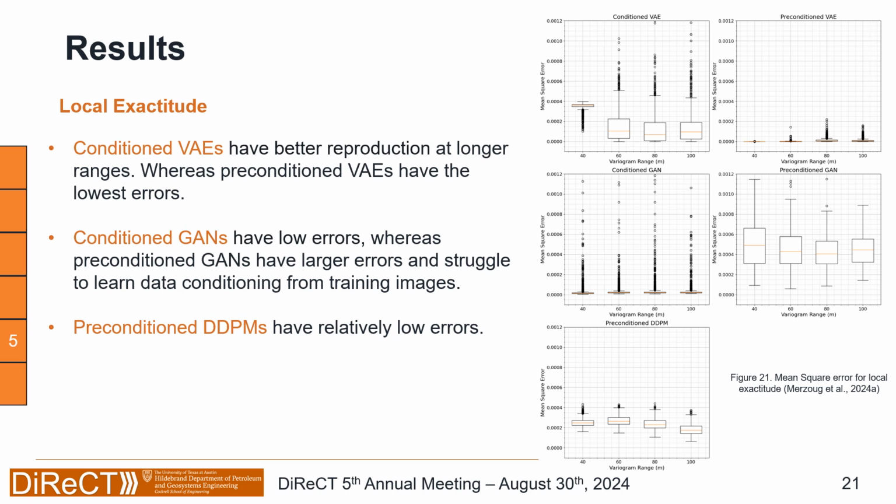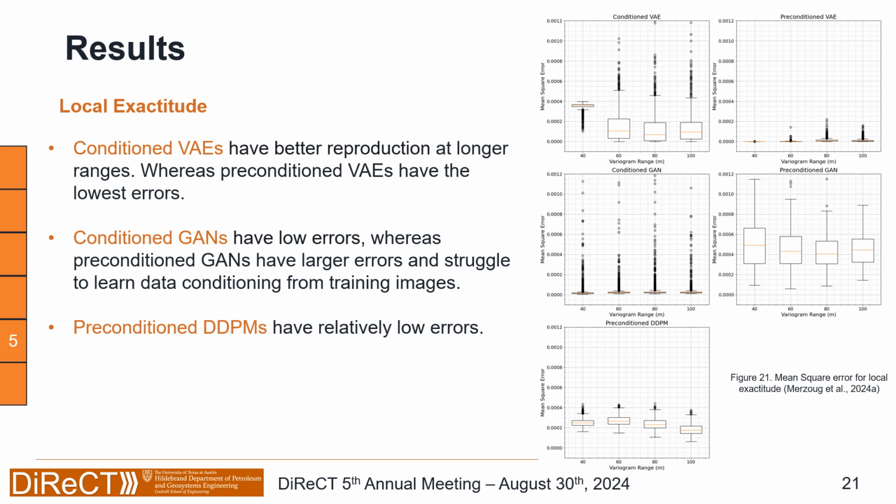Fifth, for the local exactitude, we look at the average error per 100 realizations, and see how far the conditioning to local data is, using mean square error. We see that conditioned VAEs have better reproduction at longer range, and the preconditioned VAEs have the lowest error, and this is basically because of mode collapse.